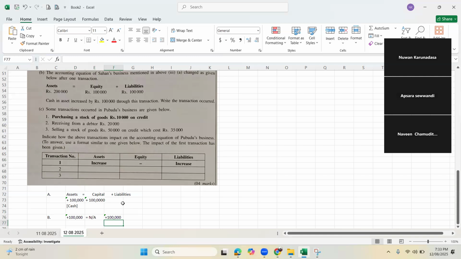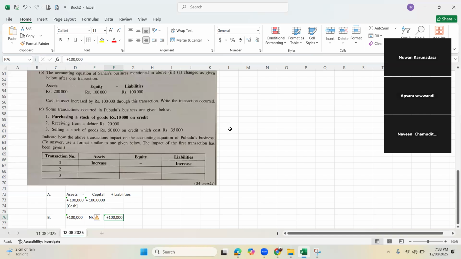So in the first transaction, asset increases 100, capital increases 100. With the second transaction, the assets have increased by 100, that's why it's 200. Then liability has increased by 100,000. Cash in asset increased by 100,000 through this transaction.